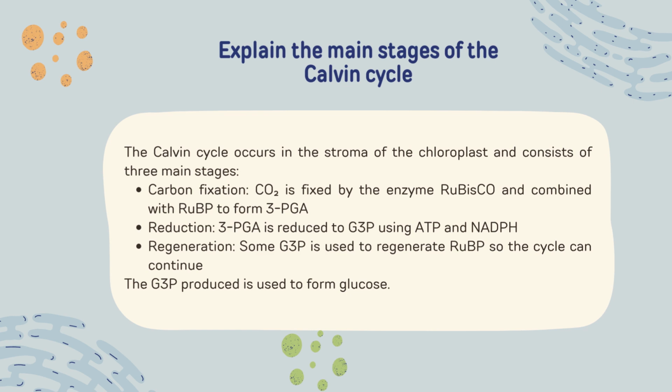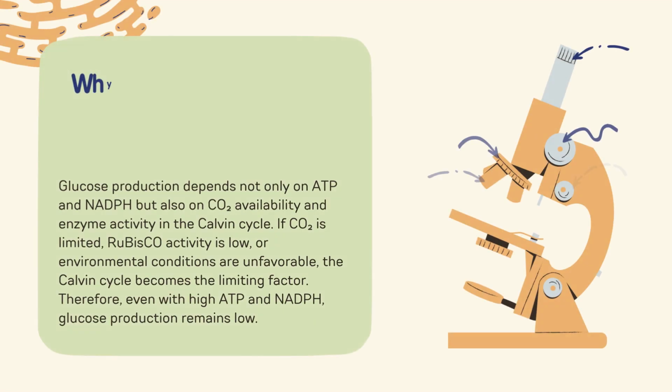Third, regeneration: some G3P is used to regenerate RuBP so the cycle can continue. The G3P produced is used to form glucose.